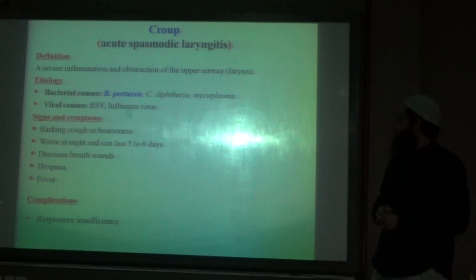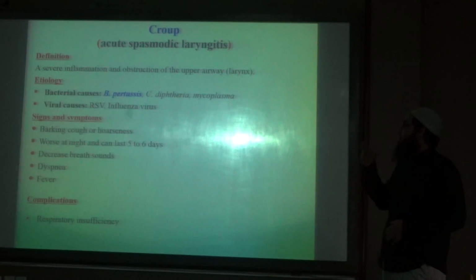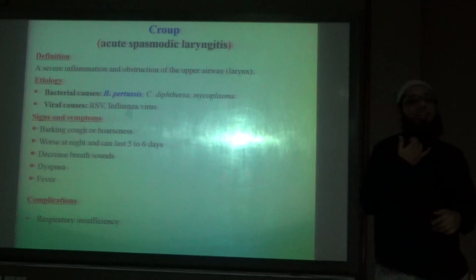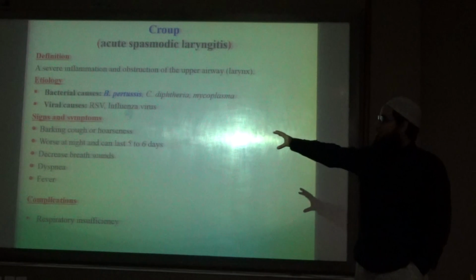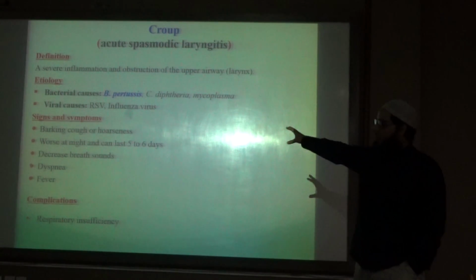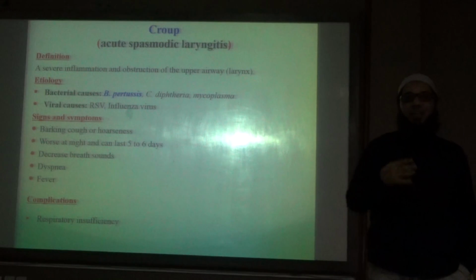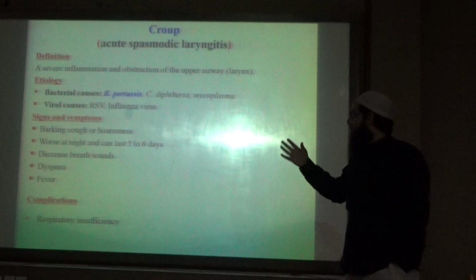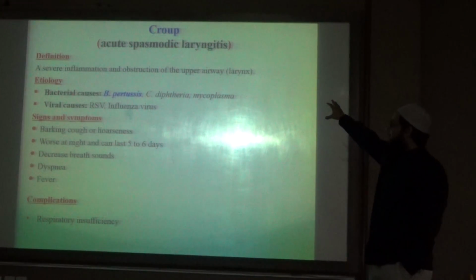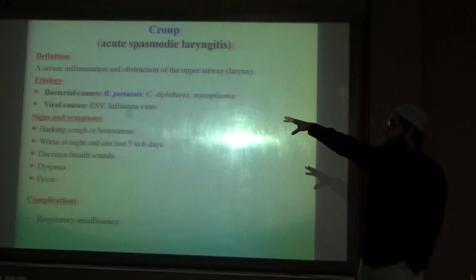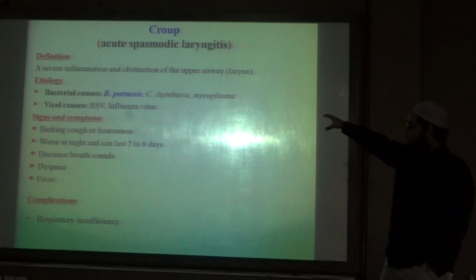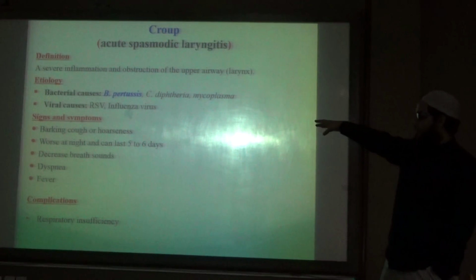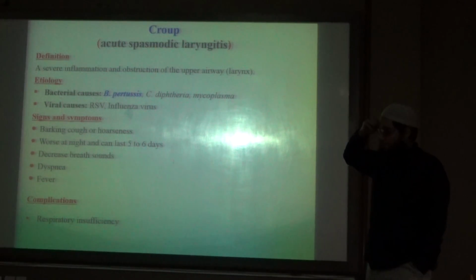Croup or acute spasmodic laryngitis. Croup means there is inflammation of the larynx, and a very specific feature of this laryngitis is barking cough or hoarseness of voice. When the larynx is involved, there will be a change in the voice. It is a severe inflammation and obstruction of the upper airway, the larynx. Important organisms which can cause this are Bordetella pertussis, Corynebacterium diphtheriae, etc. Barking cough or hoarseness is a typical feature which is highly suggestive of croup.